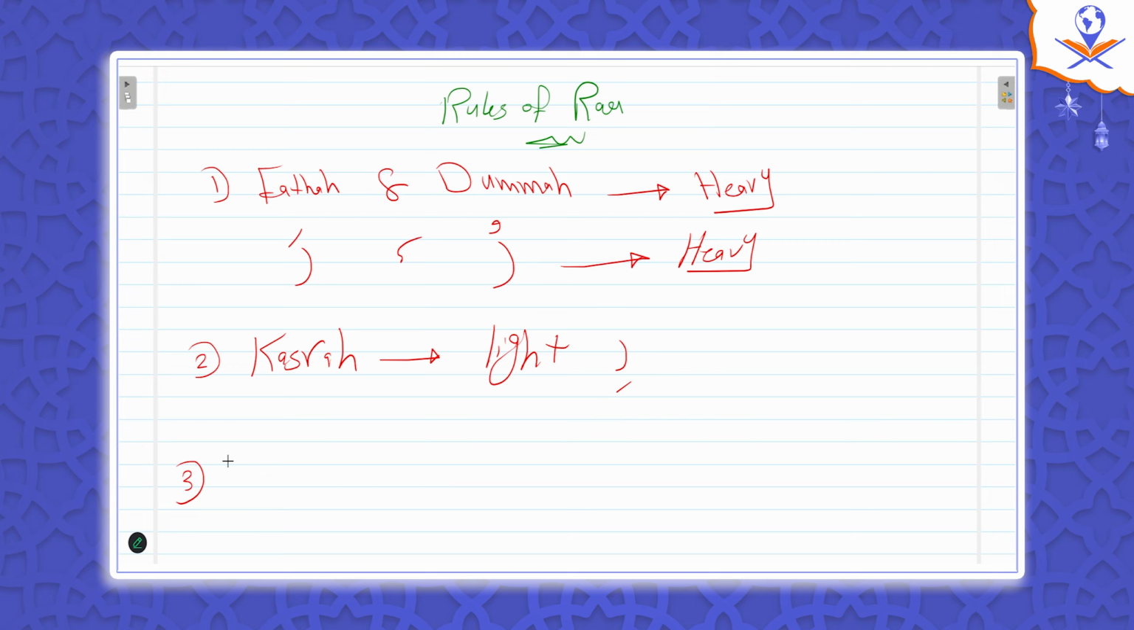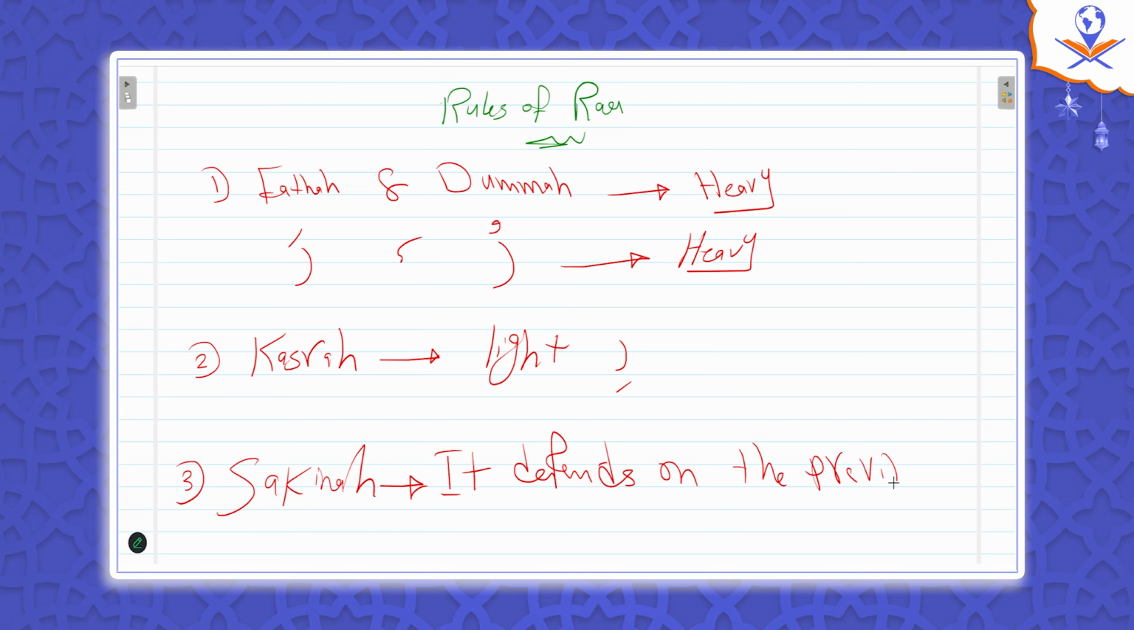When ra has a sukoon, sakina, is it heavy or light? When it's sakina, it depends on the haraka before it. The previous haraka.